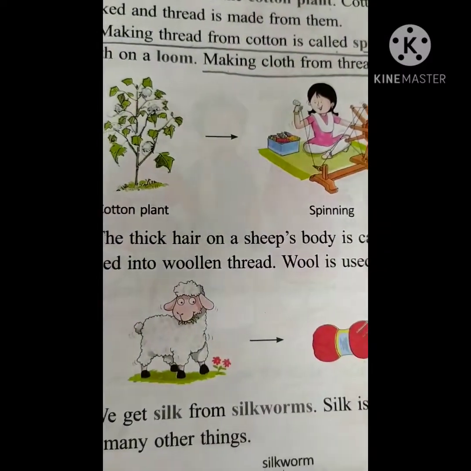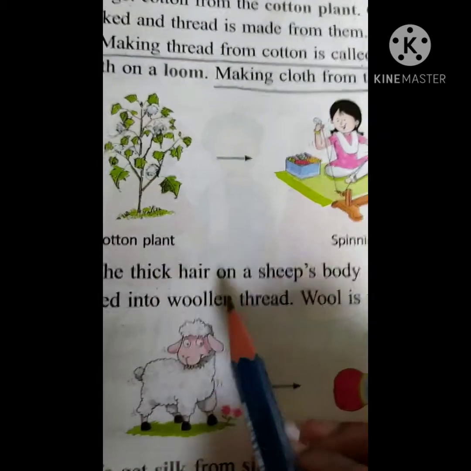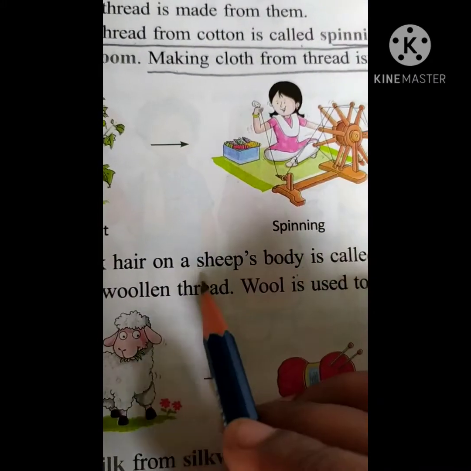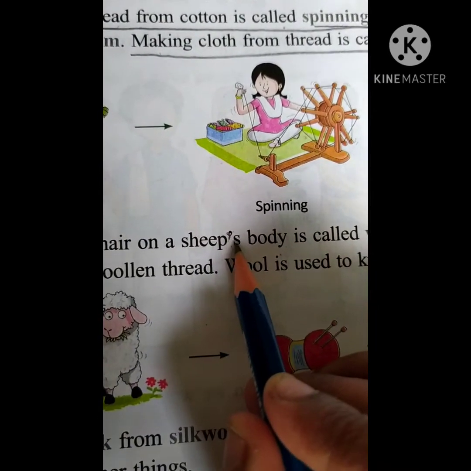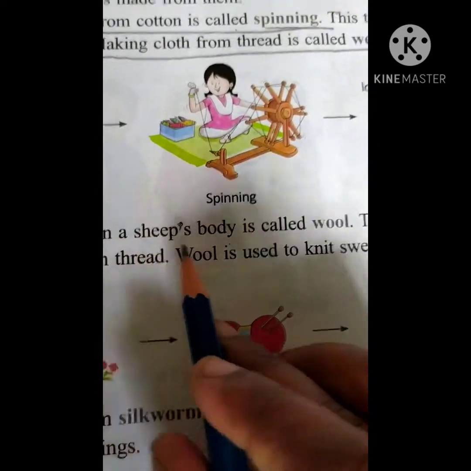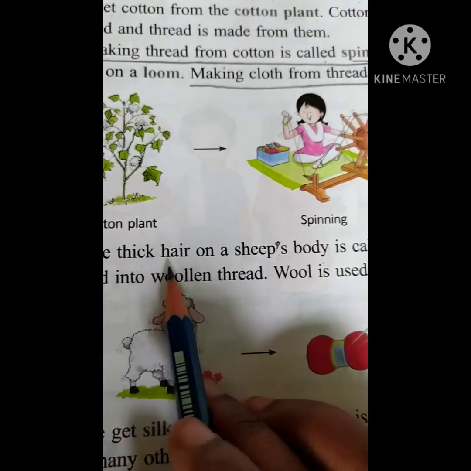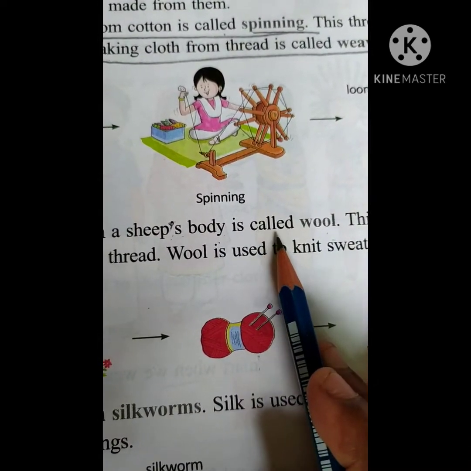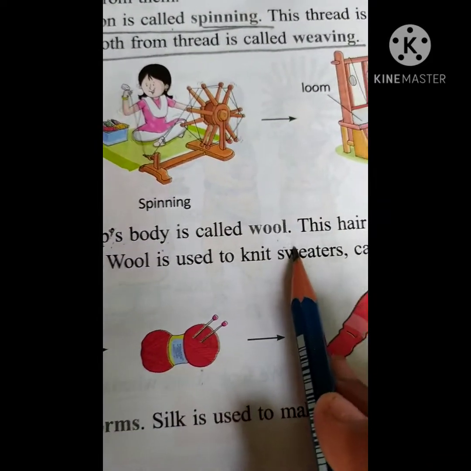Textual reading. The thick hair on a sheep's body. Whenever you are writing this apostrophe, when you are seeing this, it is called apostrophe S. Sheep's. Whose body? Sheep's body. What is called wool, children? The thick hair on the sheep's body is called wool. What is the spelling of called? C-A-L-L-E-D, called. The thick hair on a sheep's body is called wool.